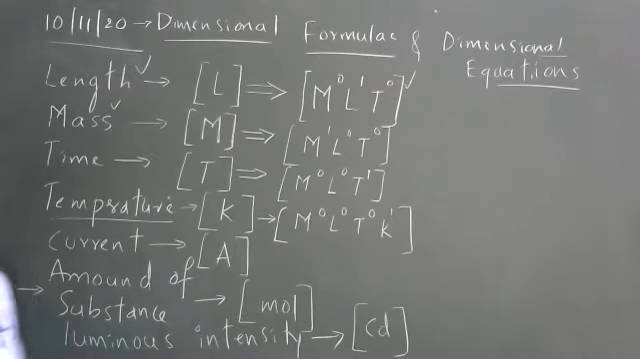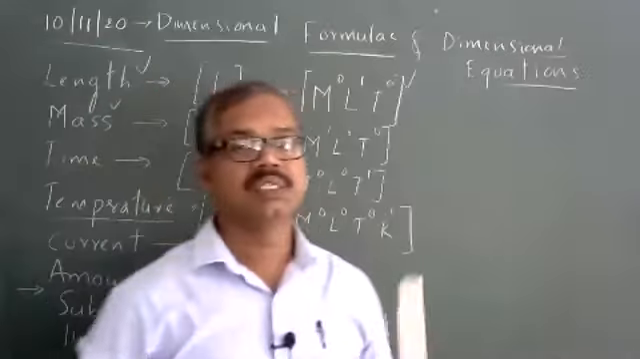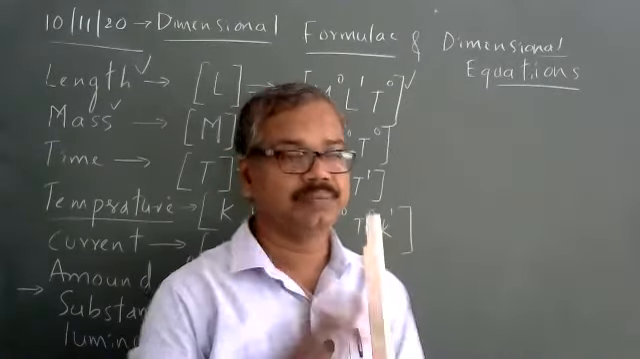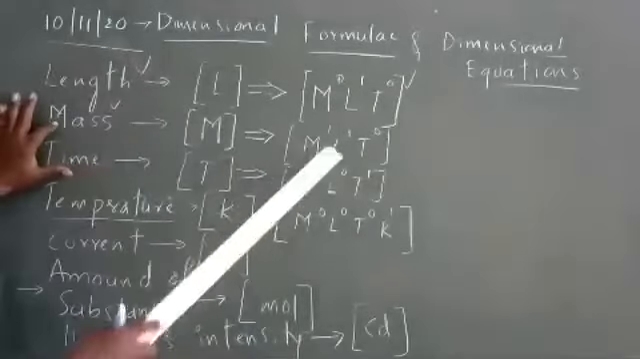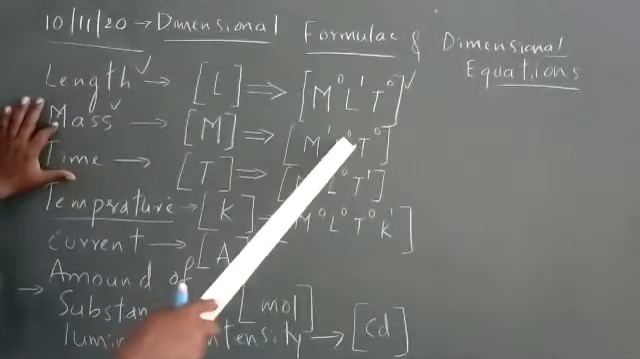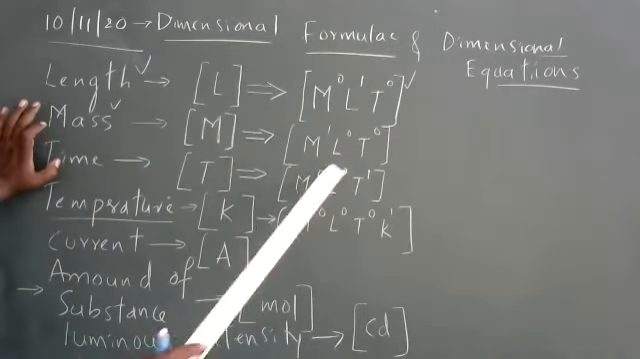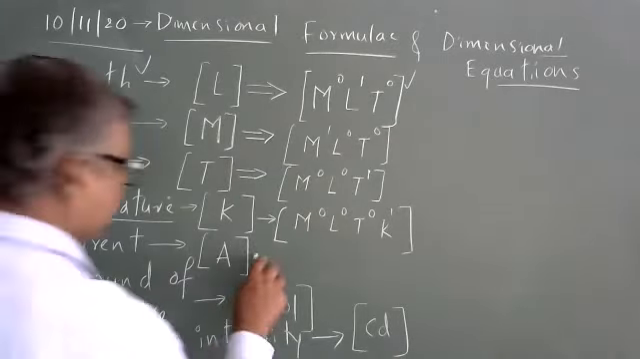A fundamental physical quantity is one which is independent of all other physical quantities. It depends on only one. Similarly, mass depends on mass. It is independent of length dimension. It is independent of time dimension. Similarly, time I have written. You can write current also similarly.